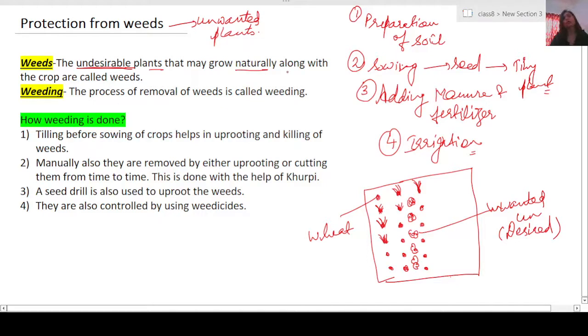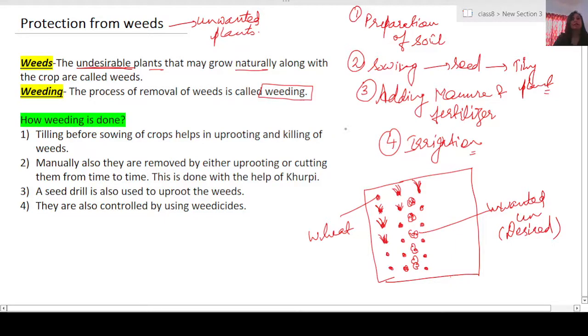These plants need to be removed from the field from time to time. This process of removal of weeds from the field or farm is called weeding.